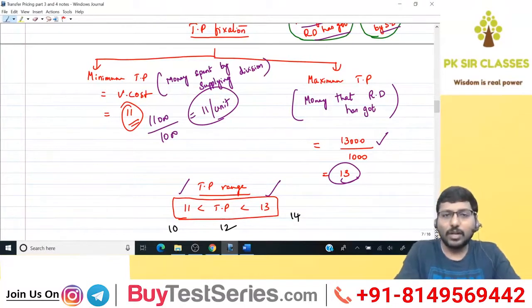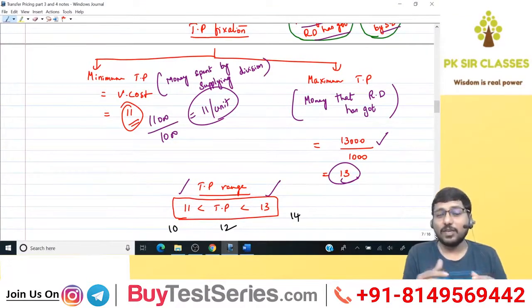In the first problem that we try to learn, we should not put all the adjustments into one problem itself. Step by step, we'll learn and move on. When there is a chance for the receiving division to buy from outside, then what will the maximum TP be? All those things will be different. That we'll see later. Right now, this is the understanding.